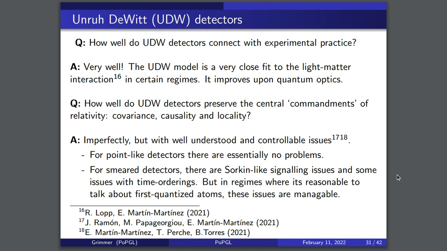And so in any regime where it's reasonable to talk about first quantized atoms, these issues are manageable, right? So we do break covariance and causality and locality in some small ways, but those things are well understood and controllable and not really an issue when first quantized atoms are realistic. So it's not a fundamental description of what's going on here, but it's a manageable and well understood one.